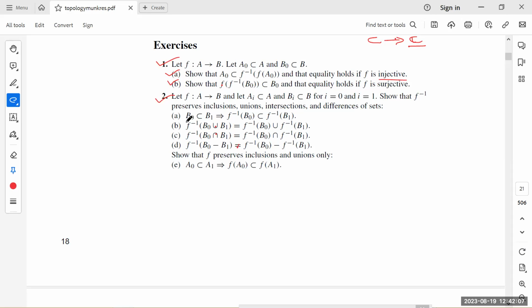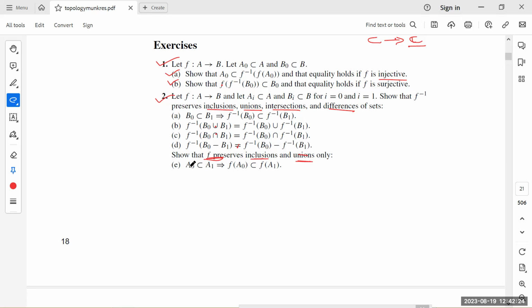Or one can say that set theoretic inverse behaves nicely. Show that f inverse preserves inclusions, unions, intersections, and differences of sets. But in case of direct images, we need to be careful. Direct image only preserves inclusion and unions.